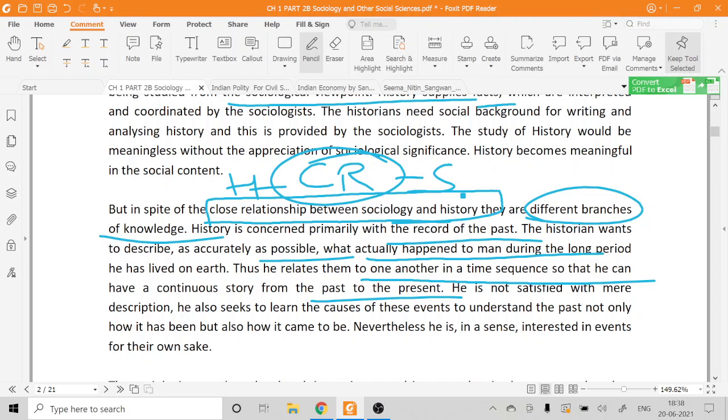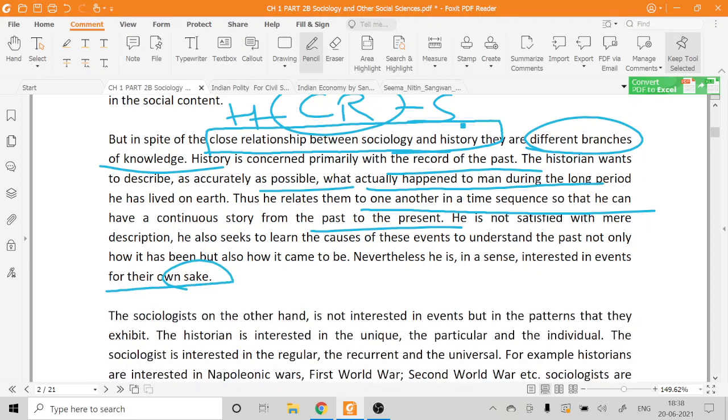He also seeks to learn the causes of these events, to understand the past, not only how it has been but also how it came to be. In spite of this, he is in a sense interested in events for their own sake. Okay, so what are the historians trying to do?